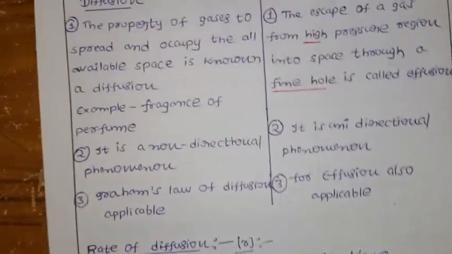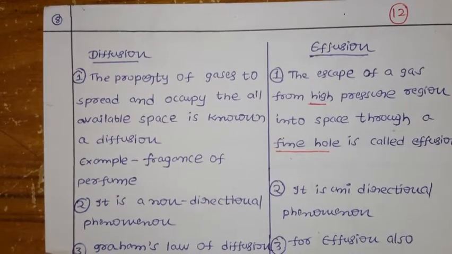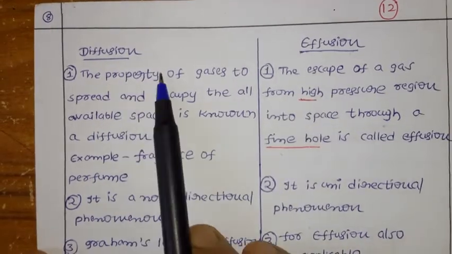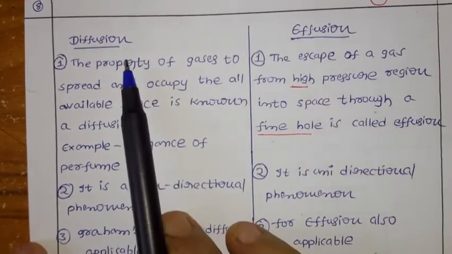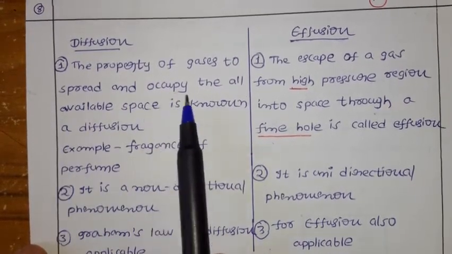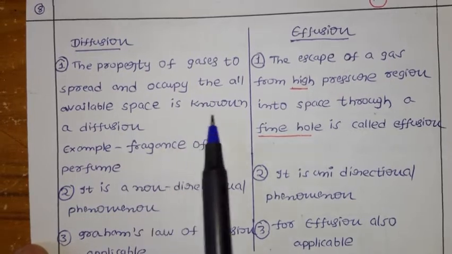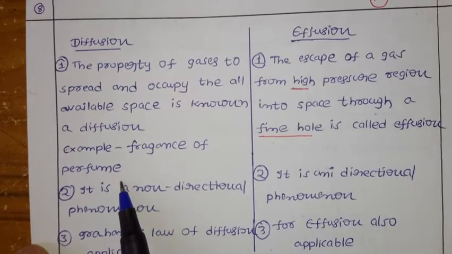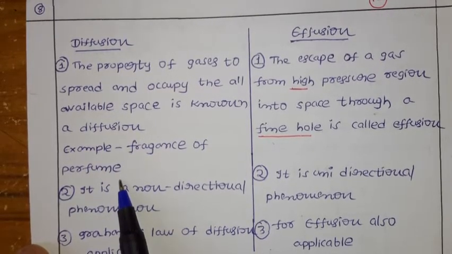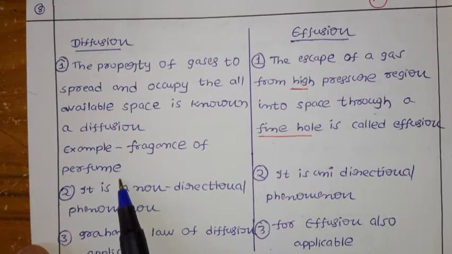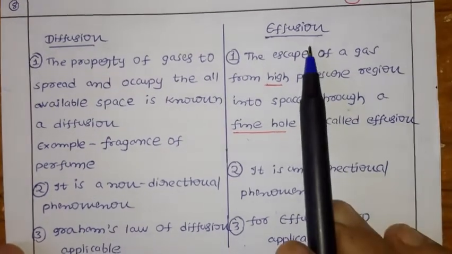Now before going to discuss Graham's law of diffusion, let us see the differences between diffusion and effusion. Here, diffusion is what? The property of gases to spread and occupy all available space is known as diffusion. The best example is the fragrance of perfume. You know very well, once you spray the perfume, wherever there is available space, it is going to occupy it. That is called diffusion.